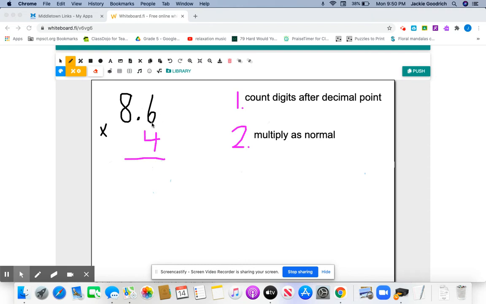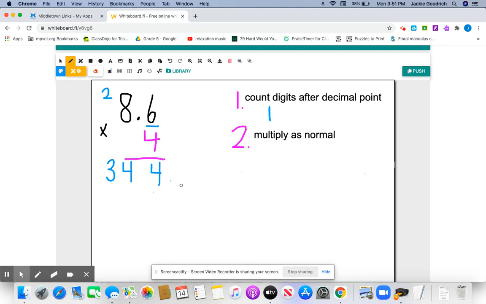So first thing we're going to do is we're going to look at my decimal, and the decimal is 8.6. And I'm going to count the amount of digits after the decimal point. There's only one. Okay, and I'm going to write that 1 down here. And then I'm going to multiply as normal. So I start with 6 times 4, and 6 times 4 is 24. So the 4 goes down, the 2 goes up, and then 8 times 4 is 32, plus 2 more is 34.